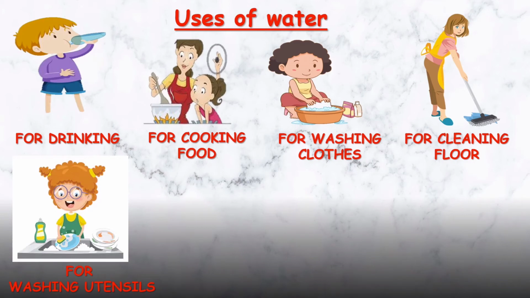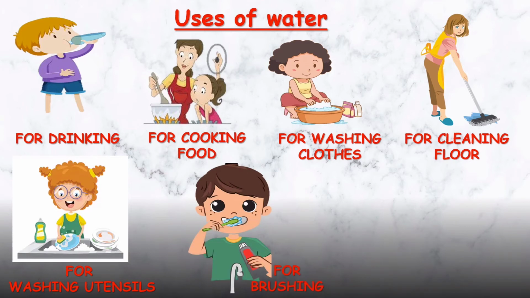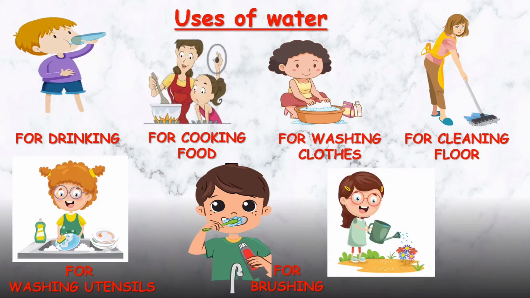Water is used for washing utensils. Water is used for brushing. And water is used for watering plants. So children, these are the activities in which we need water. So you have to learn the uses of water.